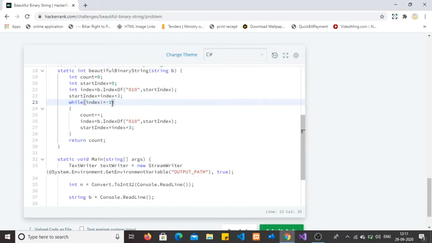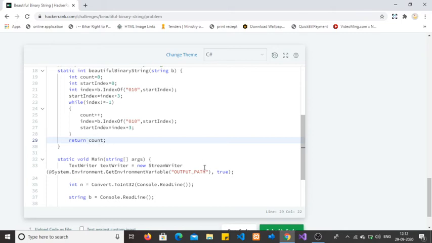If index is -1, then this loop will not continue, and it will return count. First time count is initialized with 0, so no 0 1 0 found in the string b. If it is found, then it will enter this loop, and it will continue checking for the next 0 1 0 substring in the given string b, and whenever the index becomes -1, then this loop will break and